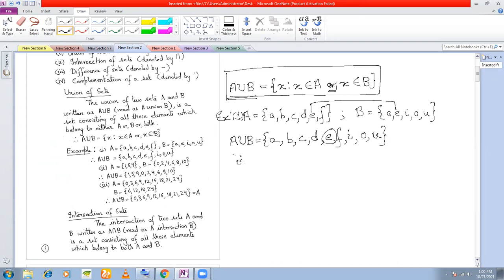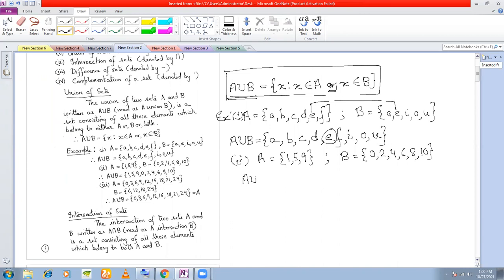I can give you more examples. Let us say I define the set A as, so 1, then what is the set builder form of A union B? If it is not given in set builder form, you will not write the set builder form. As simple as that. If it is given in tabular form, you write it in tabular form. If it is given in set builder form, you convert it to tabular form, write the operation in the tabular form, and then convert to set builder form. We'll be coming to those kinds of examples a little later. Let's first understand the fundamental here.